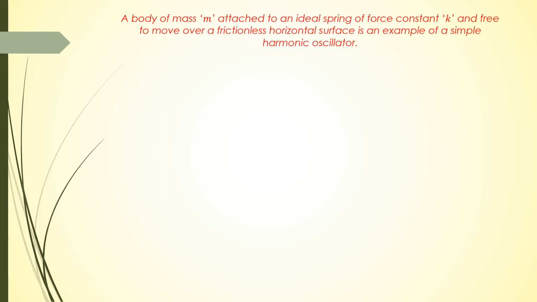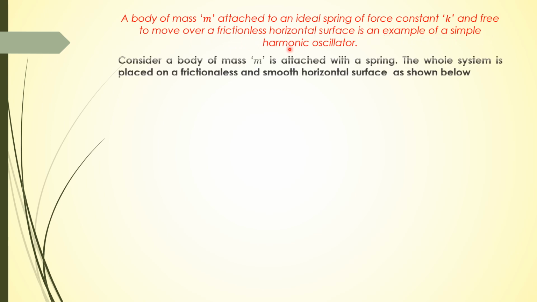For further understanding, I'm going to consider a simple harmonic oscillator. A body of mass m attached to an ideal spring of force constant k and free to move over a frictionless horizontal surface is an example of a simple harmonic oscillator. So consider a body of mass m attached with a spring.